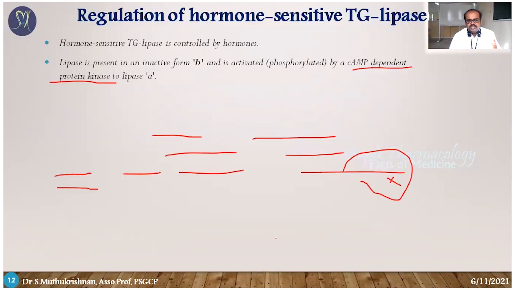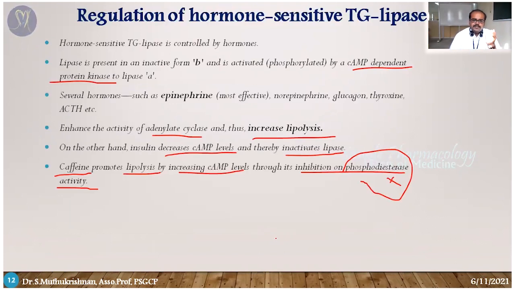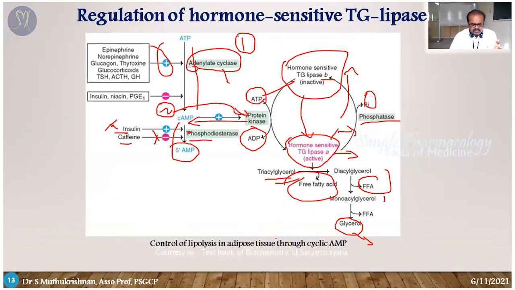This is the mobilization process. It is controlled by hormonal factors. Two different kinds of hormones are involved: either they stimulate the lipolysis process or inhibit it. Lipolysis is stimulated by activation of lipase enzyme. That lipase enzyme is activated by these hormones: epinephrine, glucagon, ACTH.